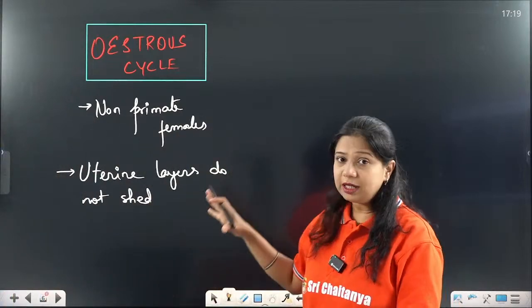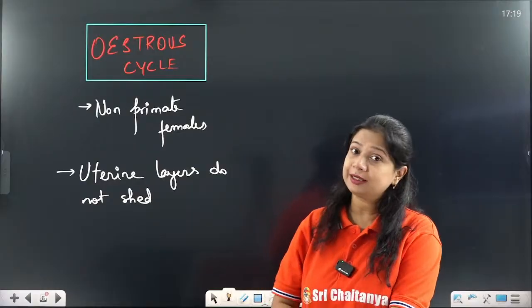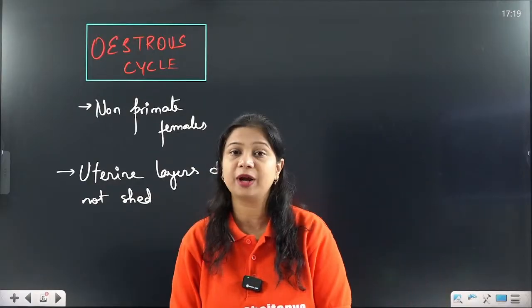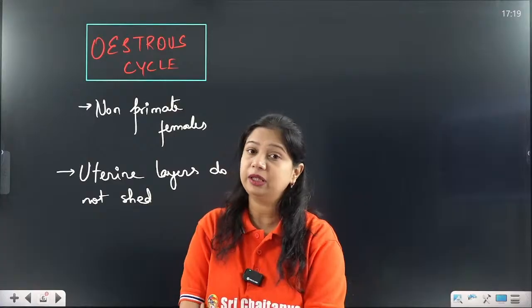But before that, the estrous cycle you need to know, because that is a major difference between a primate and a non-primate in a mammalian female.